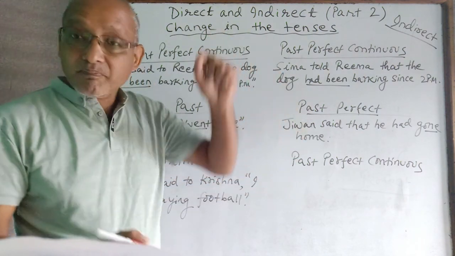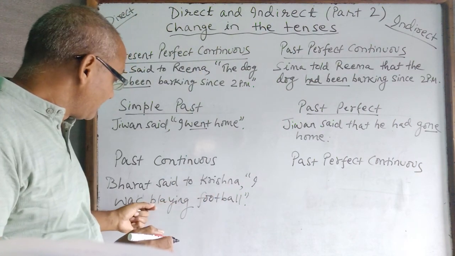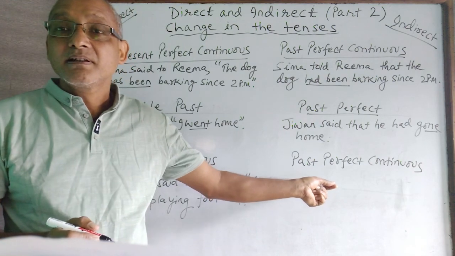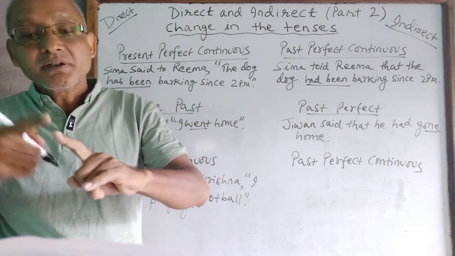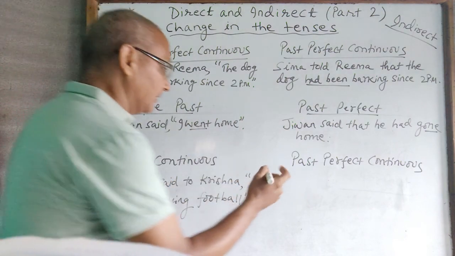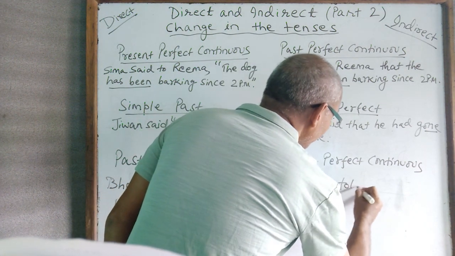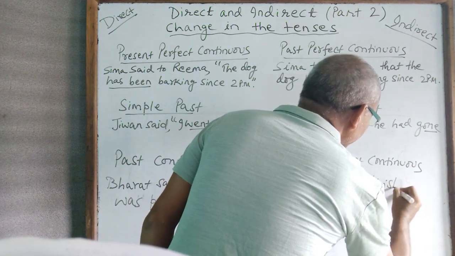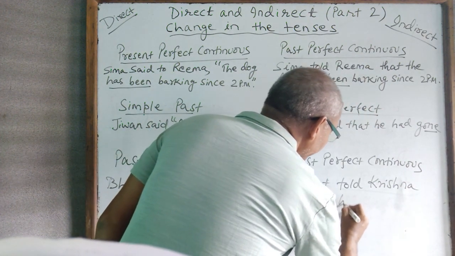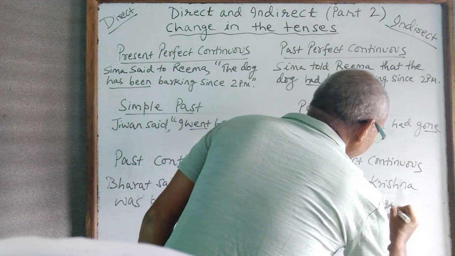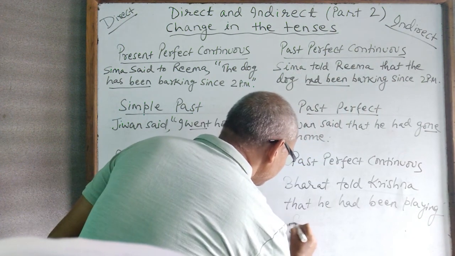But when it comes to past perfect, the change is noticeable here. In this condition, Bharat told Krishna that he had been playing football.